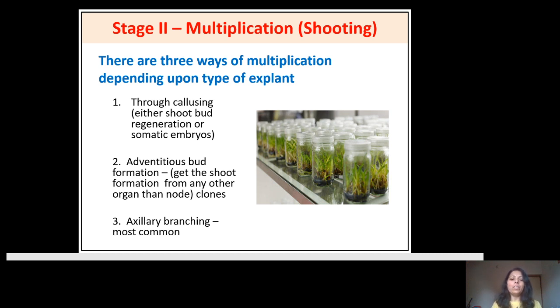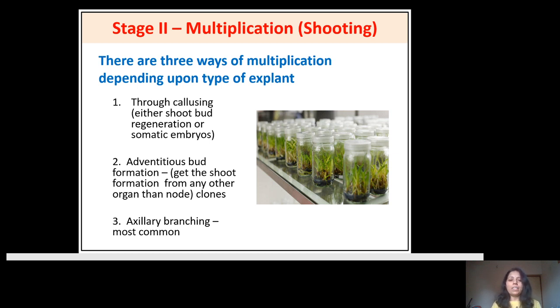Normally, the temperature we will set for the development of the plant within the laboratory is 25 plus minus 2 degrees Celsius. Photoperiod is 16 hours light and 8 hours dark. Humidity is 55% and the light intensity is 2000 to 3000 lux.